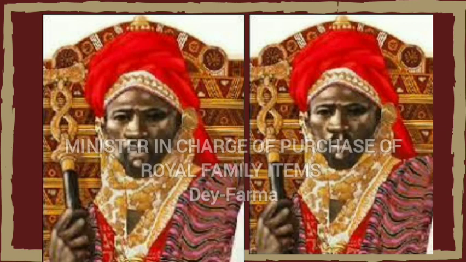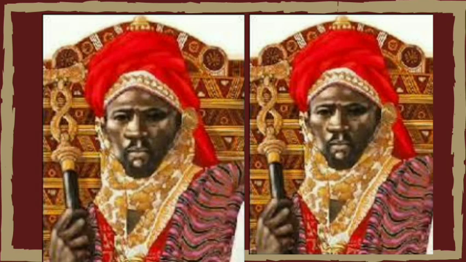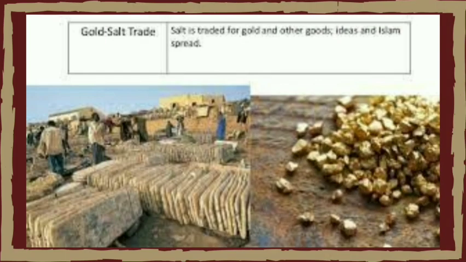They also had the minister in charge of purchase of the royal family's items, who was also called the D farmer. The D farmer ensured that the needs of the first family were purchased and kept for use at the appropriate time. He also saw to it that purchases were consistent with the status and the tastes of the members of the first family. The first family here simply means the royal family.